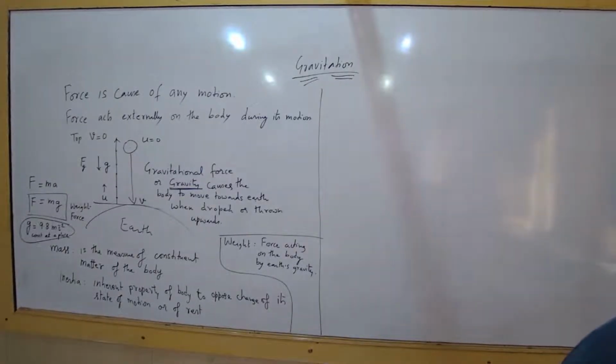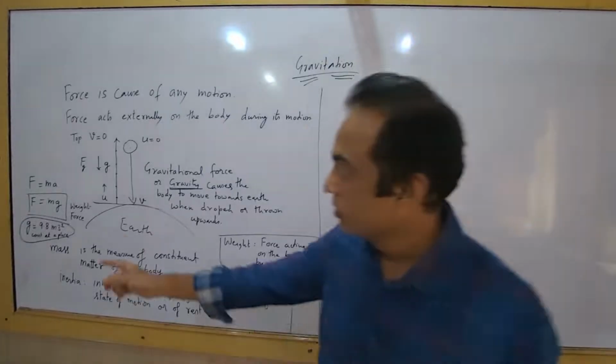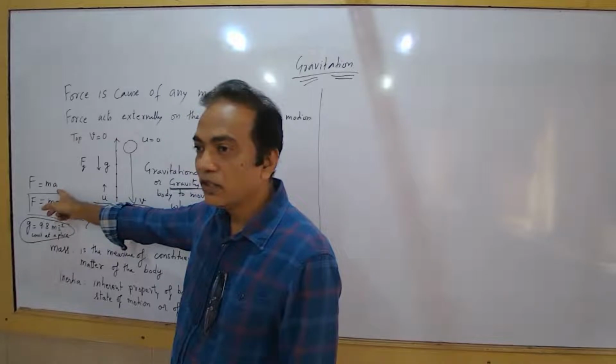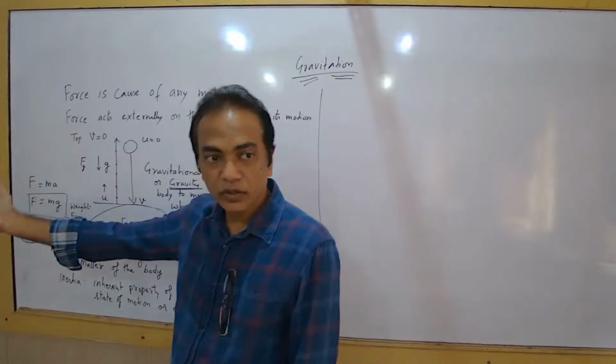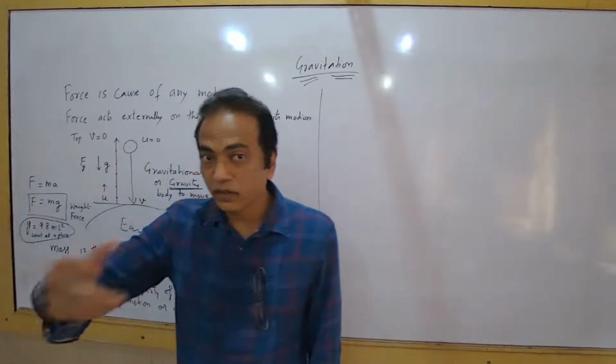It is basically to change the state of motion. Like this book is at rest, now I am putting it in motion, then force is needed. If this book was moving with uniform velocity, then there is no force acting, because if velocity is not changing, then there is no acceleration, then there is no force. Got it? That is the first law of motion.